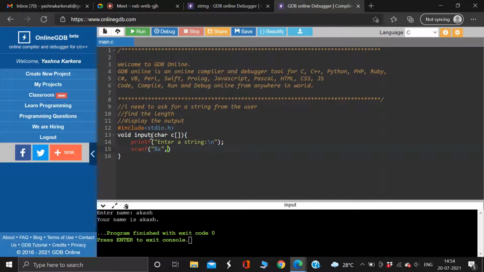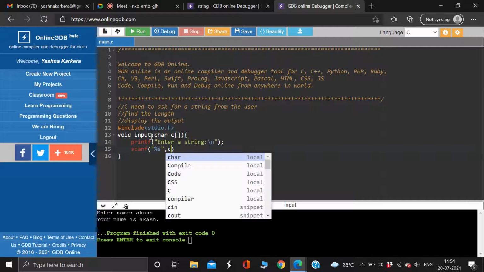And then, after you write the percentage S, you need to write where this should be stored, the variable name corresponding to the percentage S. If the user is giving me that string, where is that string supposed to be stored? You gave some name to that string. What is that? C. Do I need to put ampersand?